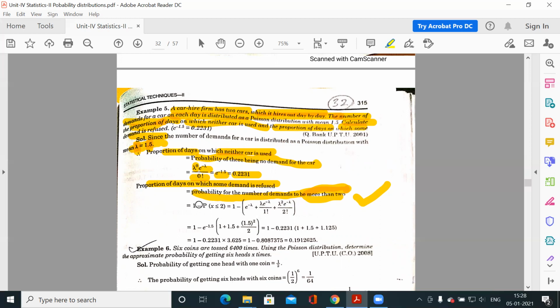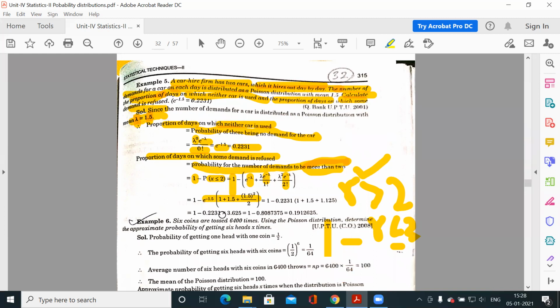So you have to convert this into 1 minus something. More than 2 means R is greater than 2, so it must be 1 minus the probability of R less than or equal to 2. Clear? So it is 1 minus P0, P1, P2. P0 is this, P1 is this, P2 is this. You have to calculate because you already know lambda. So 1 minus something, this is your answer.